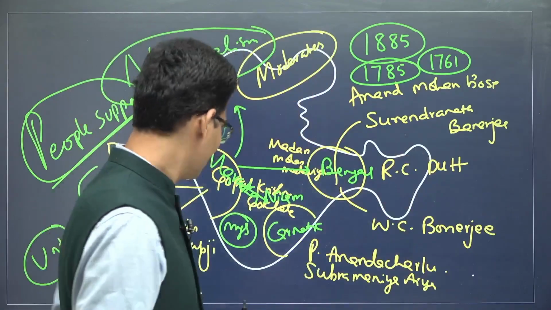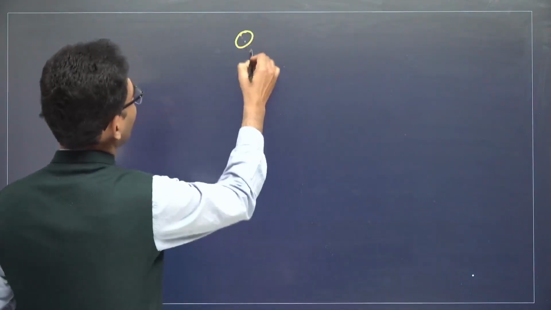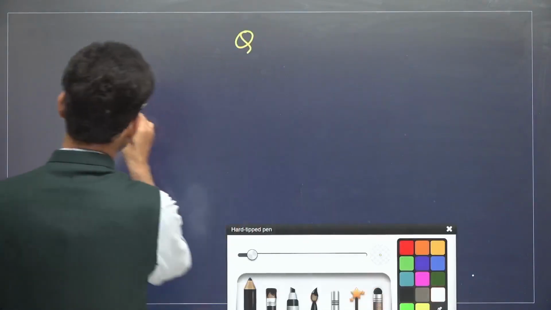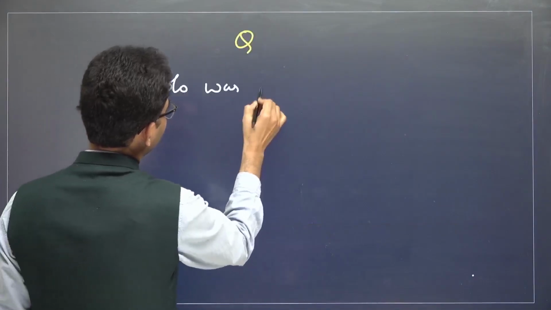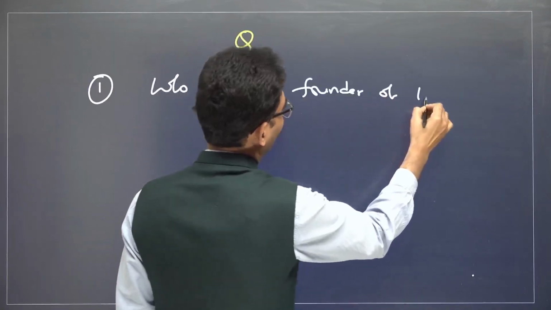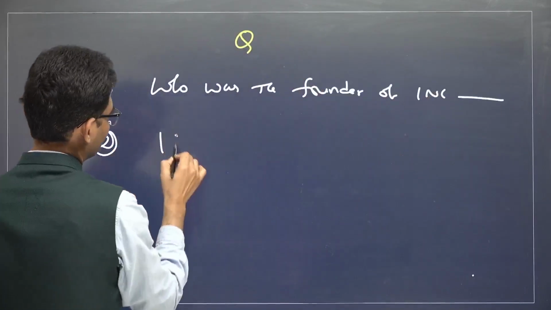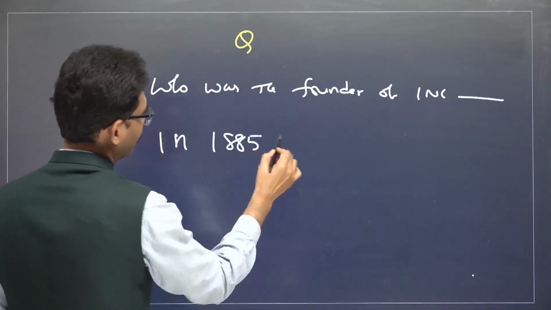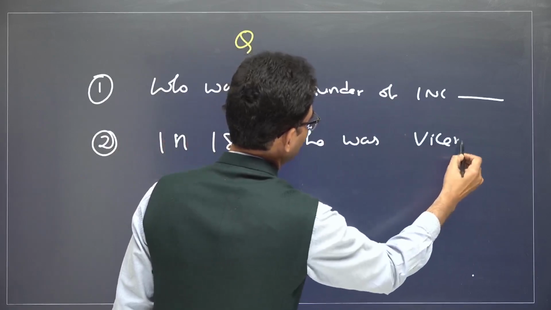All right, let me give you the questions. Number one, who was the founder of the Indian National Congress? Second one, in 1885, who was the viceroy?